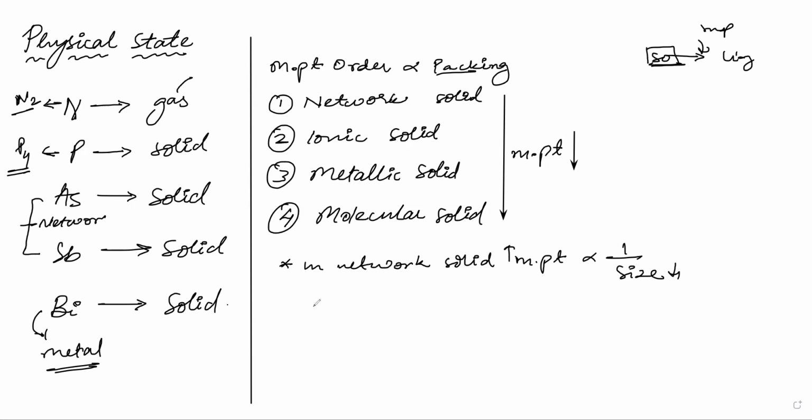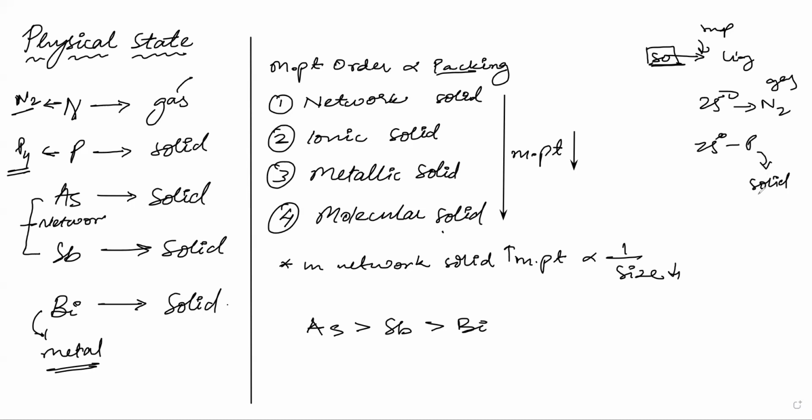So between arsenic and antimony, which has the highest melting point? As, and after that antimony, and after that what? After that you will get the metallic solid, that is bismuth. Now after bismuth comes what? Molecular solid. In molecular solid, this nitrogen can easily form gas. P4 will still, even see, if we have 25 degrees Celsius, then nitrogen is at what? Gas. At 25 degrees Celsius, phosphorus is at what? Solid. It exists as solid. So that means phosphorus will have higher melting point, and after that the least will be for nitrogen.